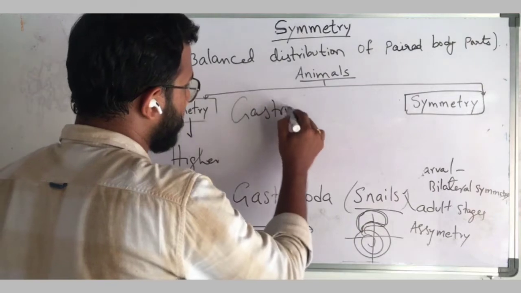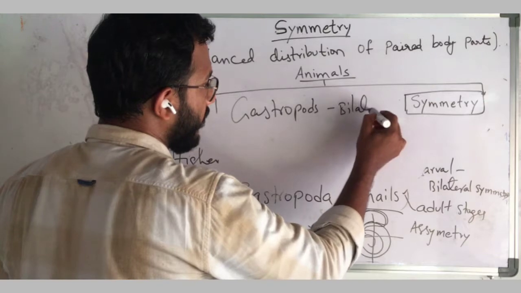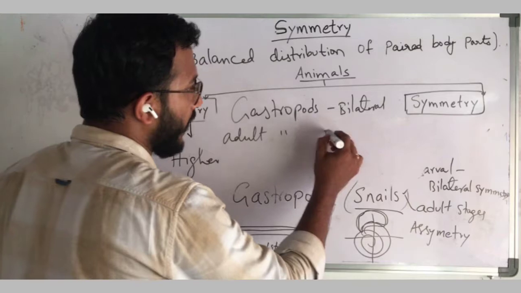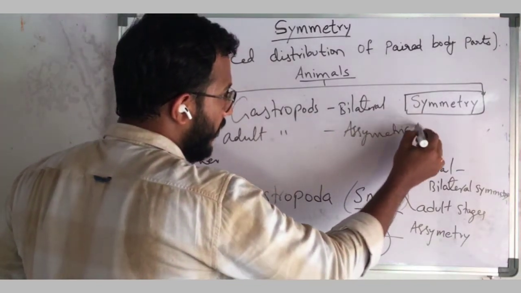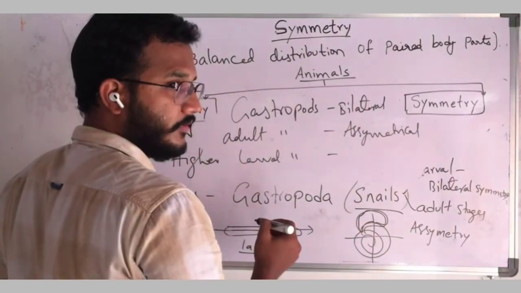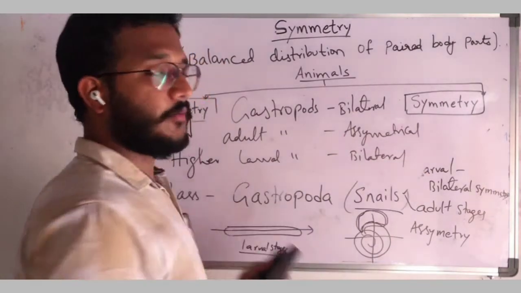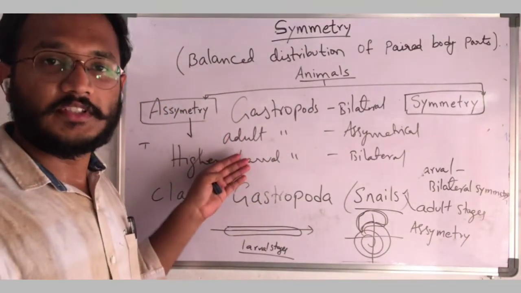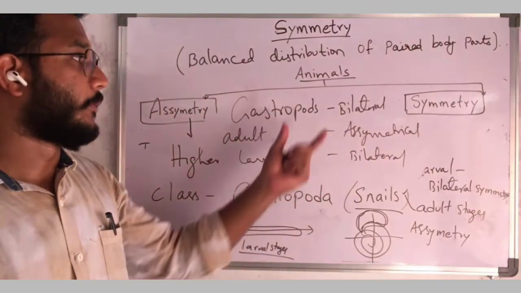If I ask what is the symmetry of gastropod, you have to answer bilateral. What is the symmetry of adult gastropod? You have to answer asymmetrical. What is the symmetry of larval stages of gastropods? Bilateral. So overall, not with respect to the adult or larval stages, if I ask what is the symmetry of a gastropod, you have to say bilateral.